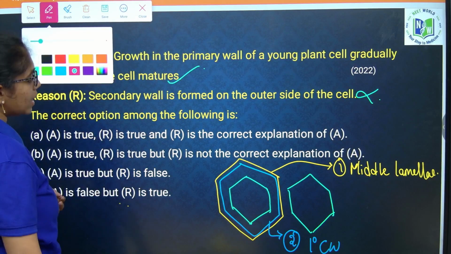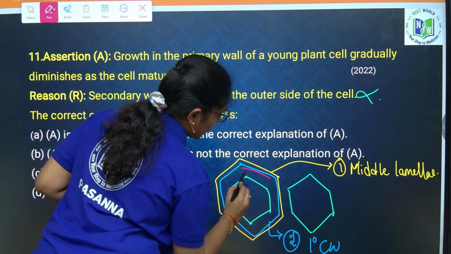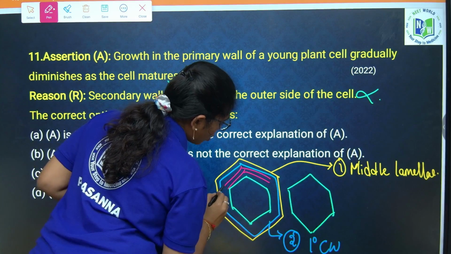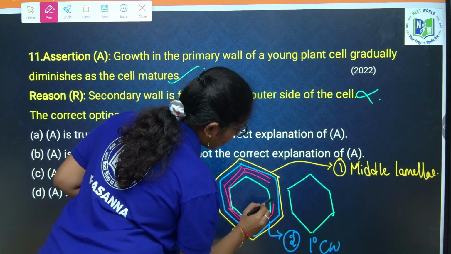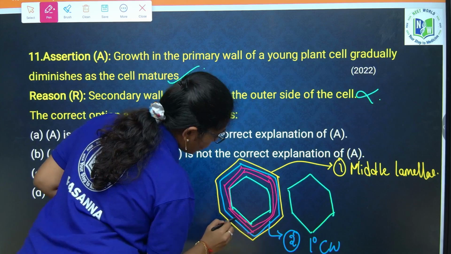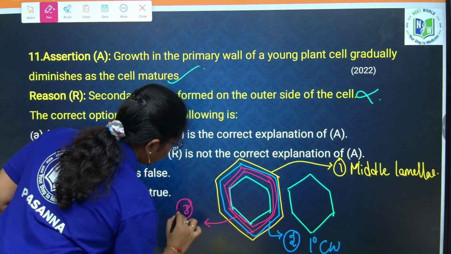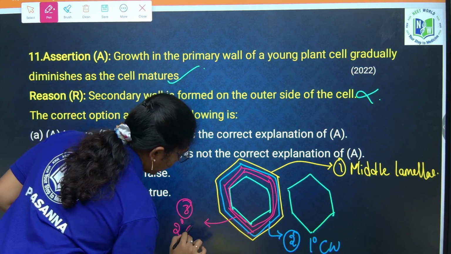How many layered is that secondary cell wall? Secondary cell wall is around 2 to 3 layered. How many layered, beta? 2 to 3 layered. Okay. Third is what? Secondary cell wall.